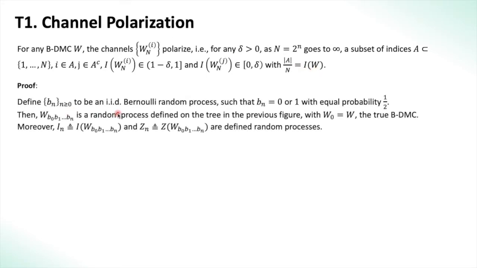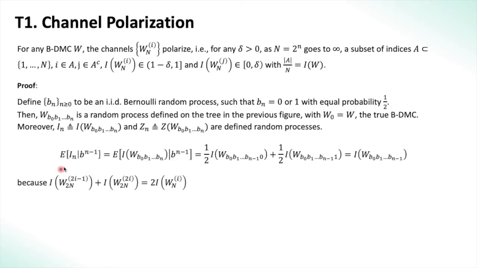So first we define a Bernoulli random process Bn, where Bn takes value 0 or 1 with equal probability half. Then W(B0 to Bn) is a random process defined on the tree in the previous figure as we had shown, and W0 is the root node W, the true single input single output BDMC. Moreover, In, which is defined as the capacity of W(B0 to Bn), and Zn, which is defined as the Z parameter of W(B0 to Bn), are random processes. Notice that the expectation of In given all the bits before Bn, that is B1 to Bn minus 1, this is the notation we'll be using, is equal to the capacity of W(B0 to Bn) given Bn minus 1.